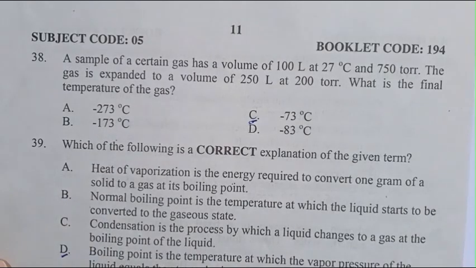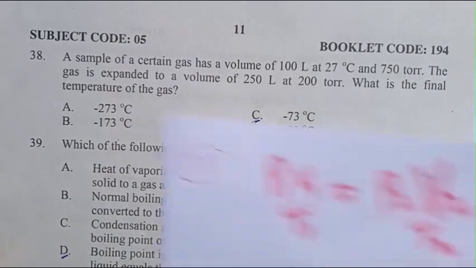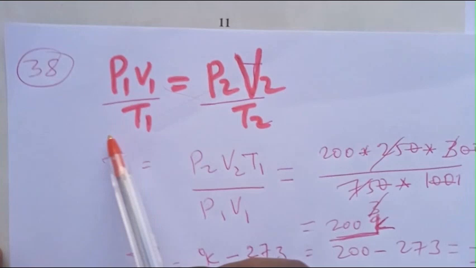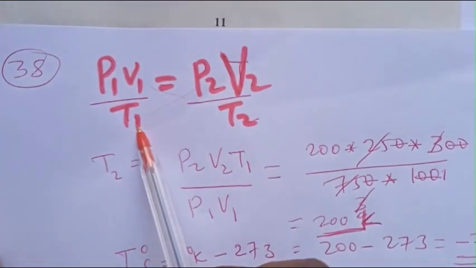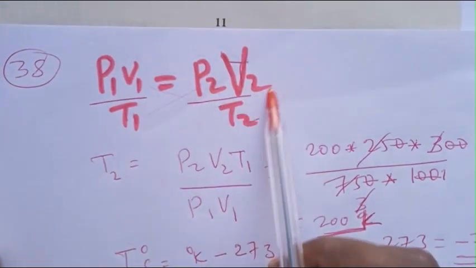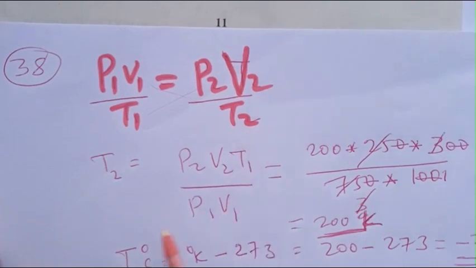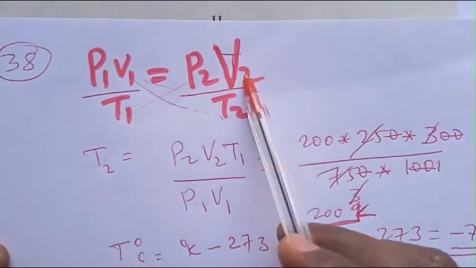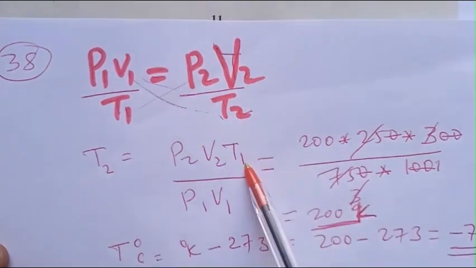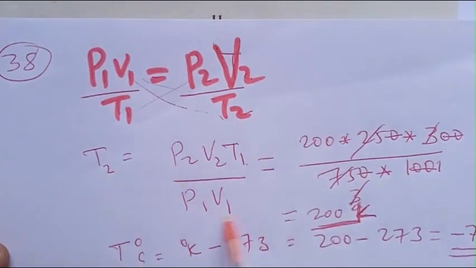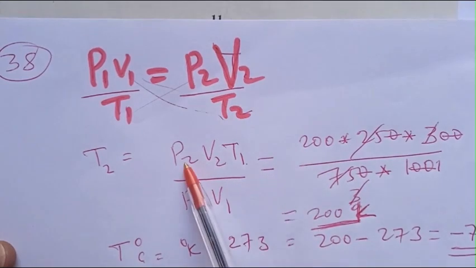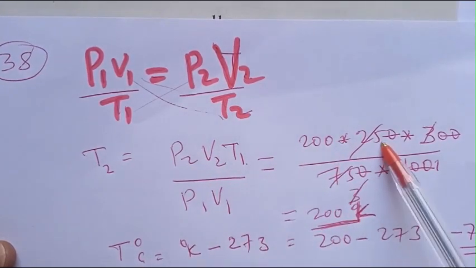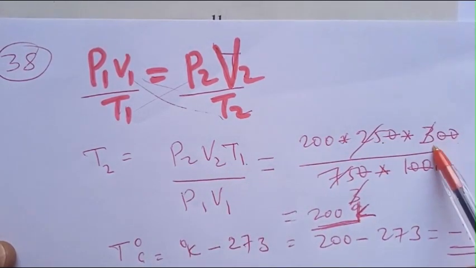This is the gas formula: P1 V1 over T1 equals P2 V2 over T2. T2 is P2 V2 T1 over P1 V1, which equals P2 is 200 times 250 liters times 300.